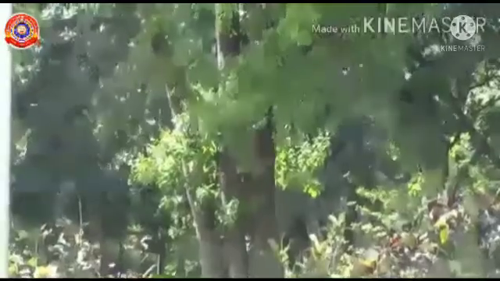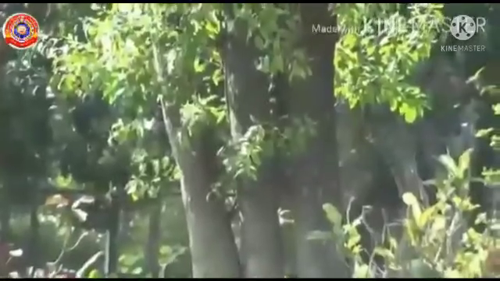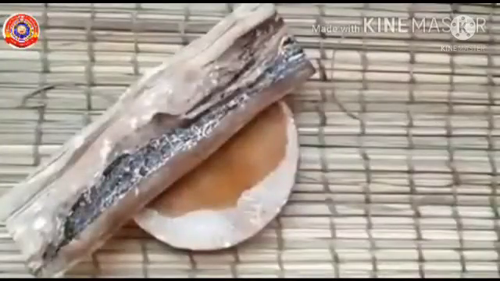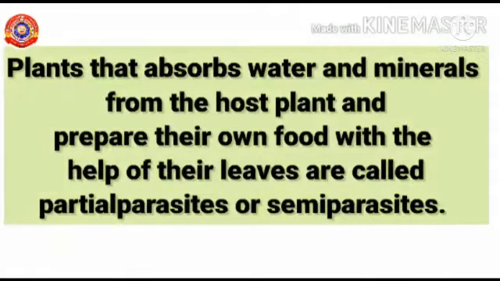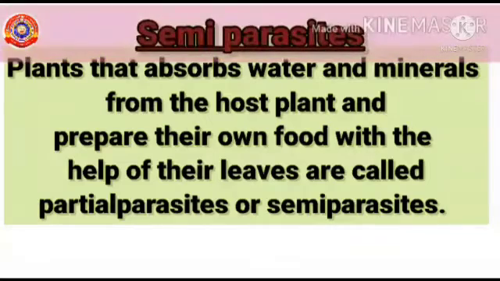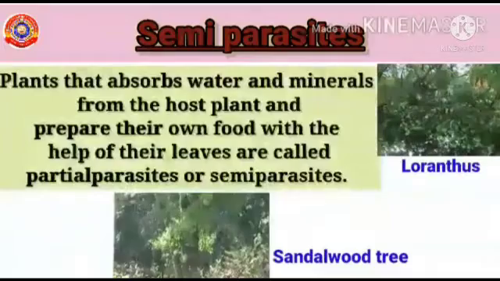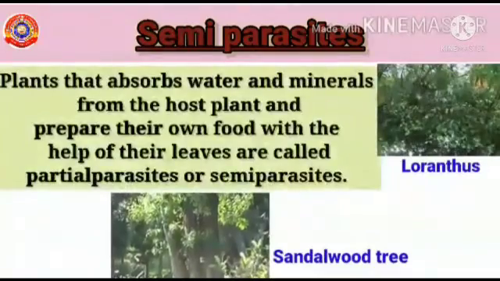Do you know the good smelling sandalwood tree also belongs to this category? So, these types of plants that absorb water and minerals from the host plant and prepare their own food with the help of their own leaves are called partial parasites, otherwise called semi-parasites. Examples of semi-parasites are loranthus and sandalwood tree.